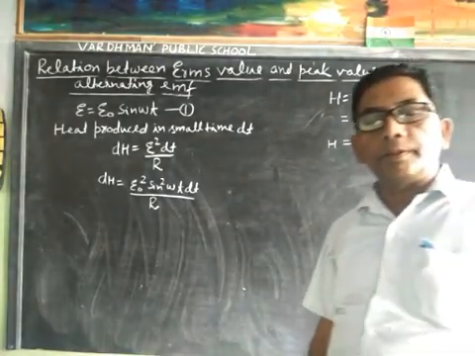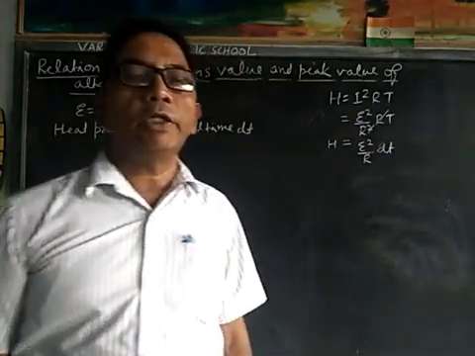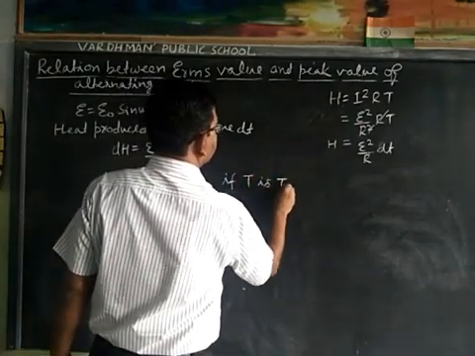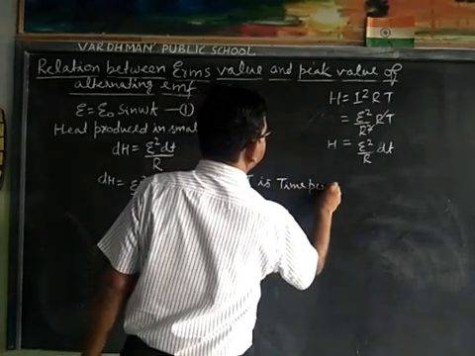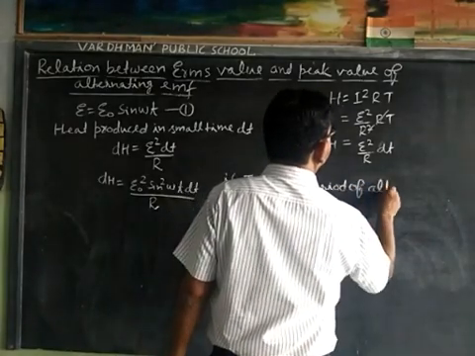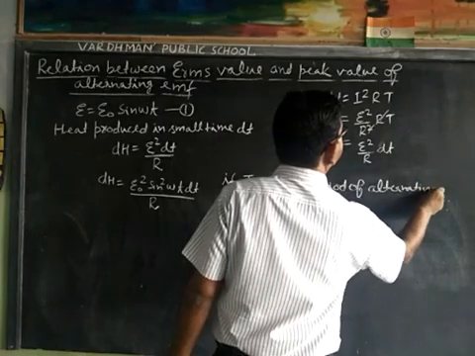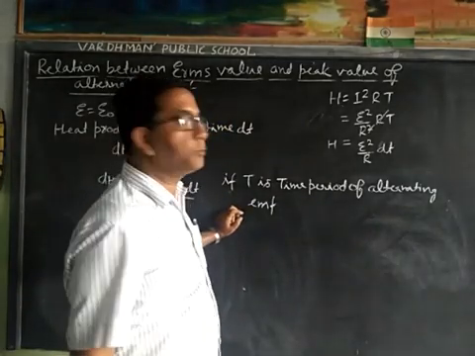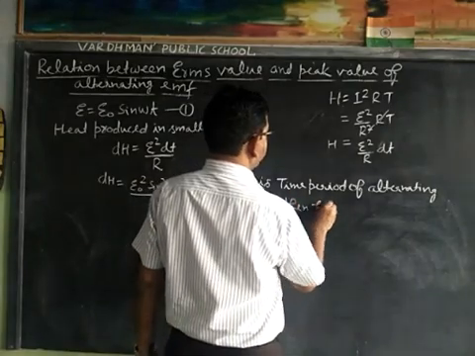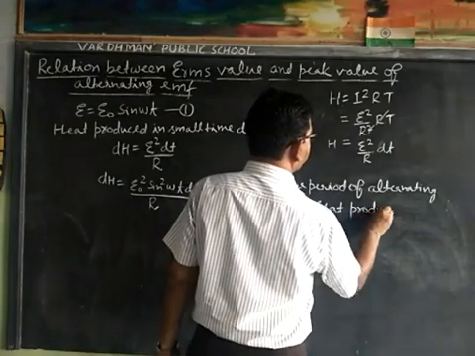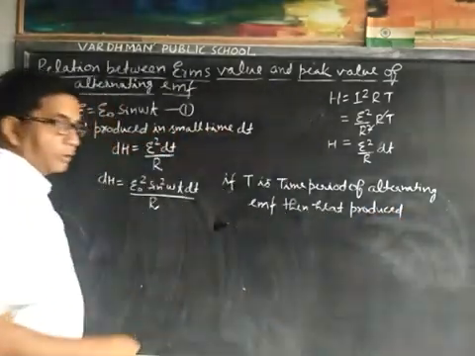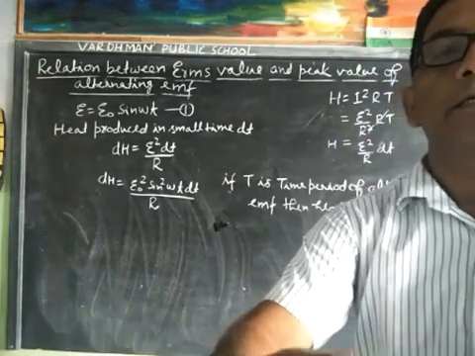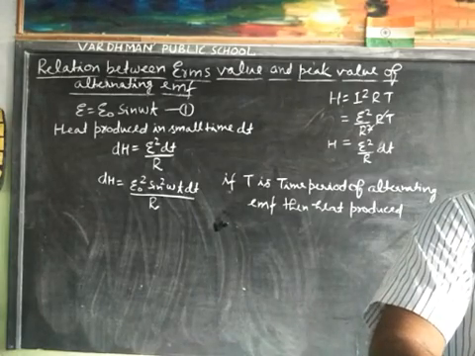If capital T is the time period of the alternating EMF, then heat produced dH is equal to E0 square sin square omega t dt upon R. Now in time capital T we will integrate this equation.